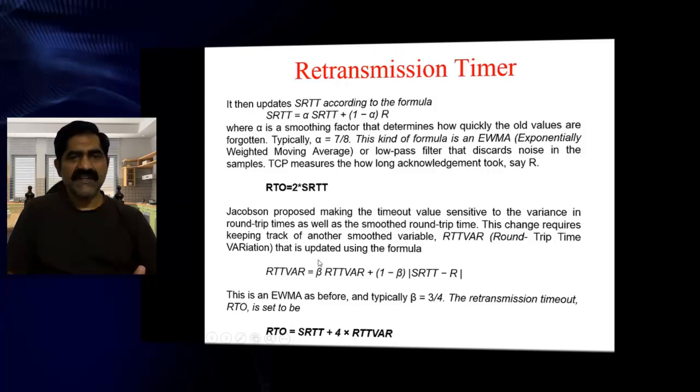So this is somewhat different from the previous one. Previous one we have taken smooth round trip time and we have calculated retransmission timeout, whereas in the second case we have taken even variation also into consideration. So based on that we have fixed the retransmission timeout period. So this is the first timer, retransmission timer.